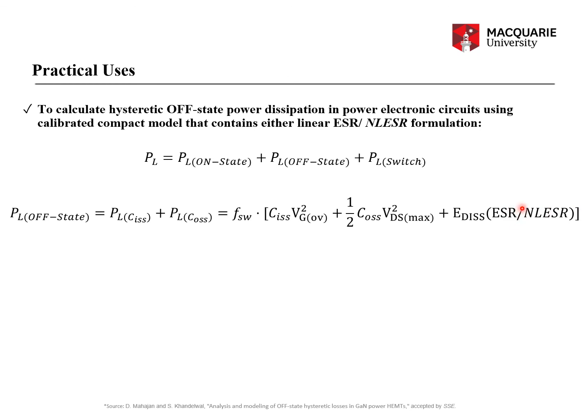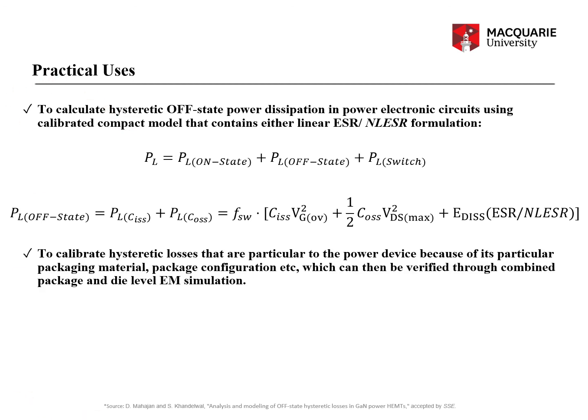This hysteretic loss is more than the other calculated losses, and that is why if you have a calibrated model based on ESR or non-linear ESR, then that compact model, if you use it for designing your power electronic circuits, you will get the correct loss calculation and eventually the correct efficiency calculation of your power electronic circuit. So this is the first and most important practical use of this off-state hysteretic modeling.